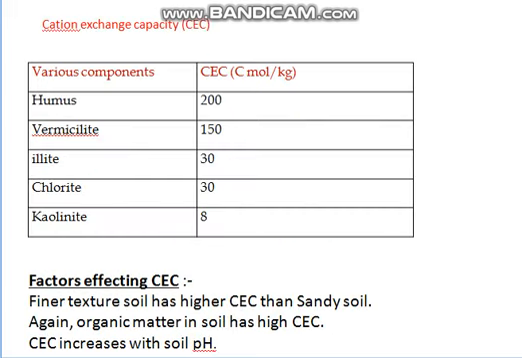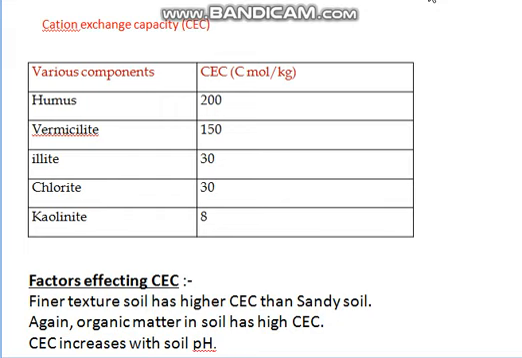This is a chart showing cation exchange capacity of various components. For example, humus it is 200, vermiculite, illite, chlorite, kaolinite it is 8 centimole per kilogram of soil.